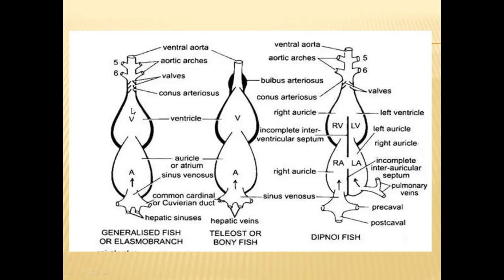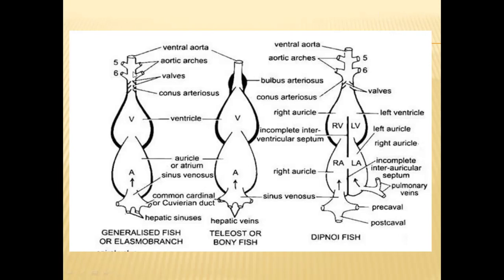From this ventricle, a conus arteriosus will be there. In between this conus arteriosus and the ventricle, some valves will be there. They will prevent the backward flow of blood back into the ventricle. So the blood enters into this conus arteriosus and later travels into the ventral aorta.